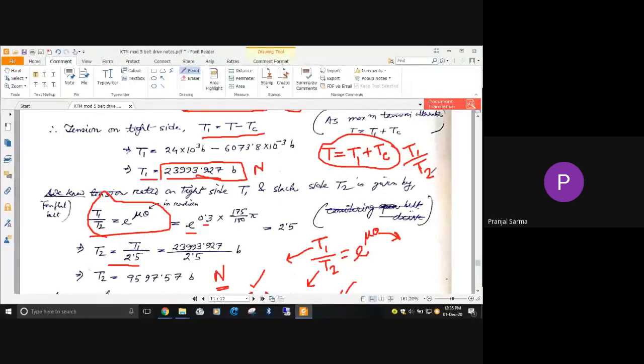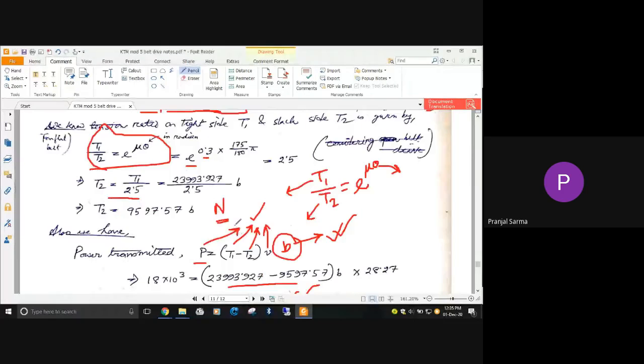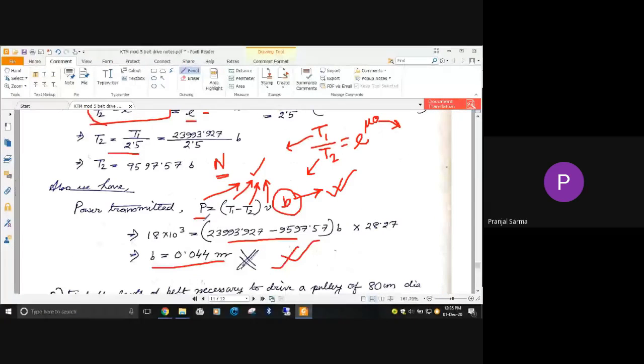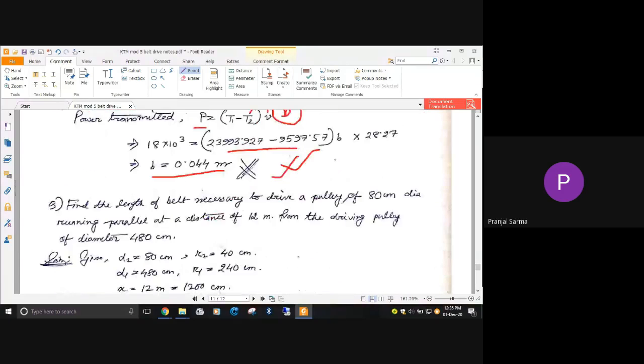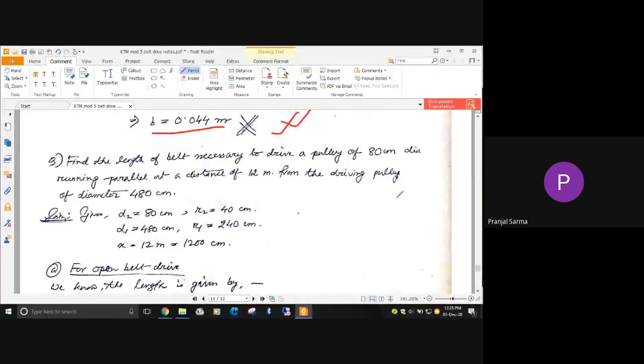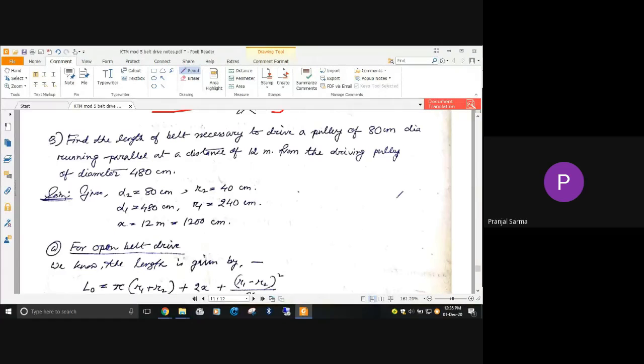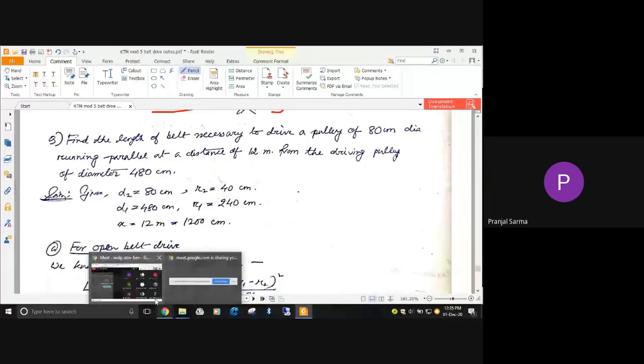That's why we found T1 and T2, and after that the power transmission relationship that we have. With this, the problem is over. Let me know whether you have understood or not.